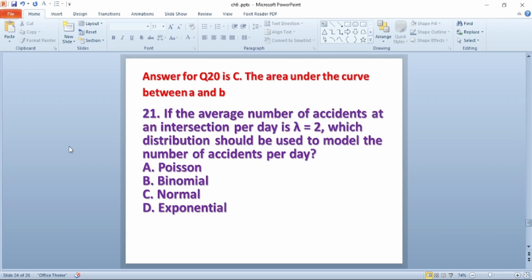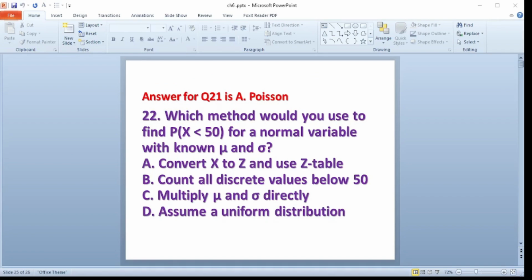Question number 21. If the average number of accidents at an intersection per day is lambda, which is equal to 2, which distribution should be used to model the number of accidents per day? A, Poisson. B, binomial. C, normal. D, exponential. The answer for this question is A, Poisson.